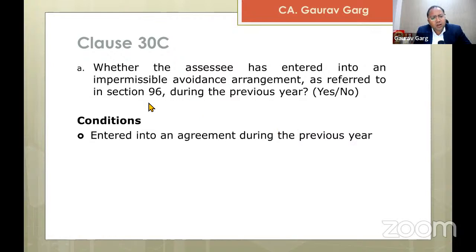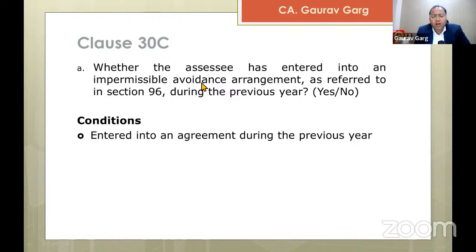Because clause A only talks about whether you have entered into such an arrangement in the current previous year or not. It does not talk about the previous years, or the immediately three years preceding the previous year. So one may take a view that one needs to only report transactions for the arrangement for the current year, that is for financial year 21-22.